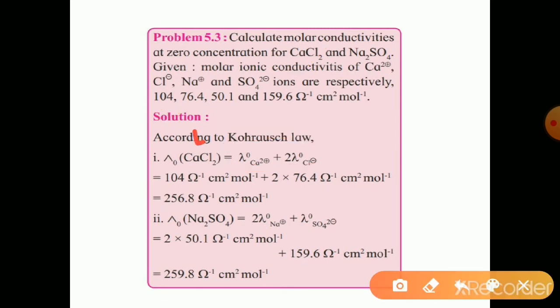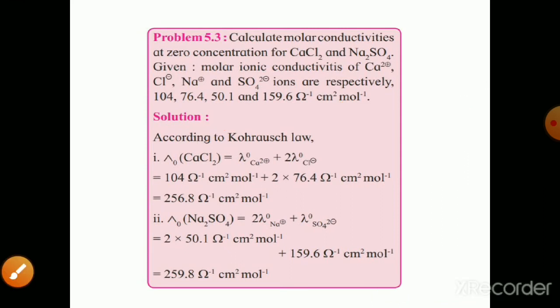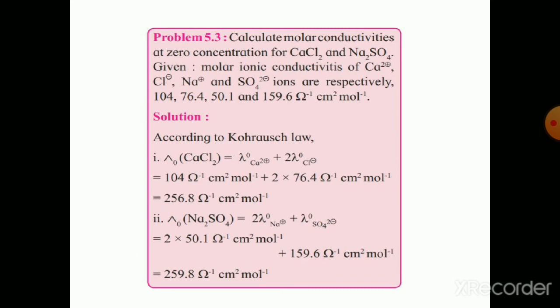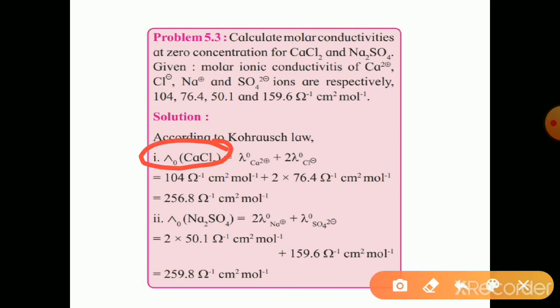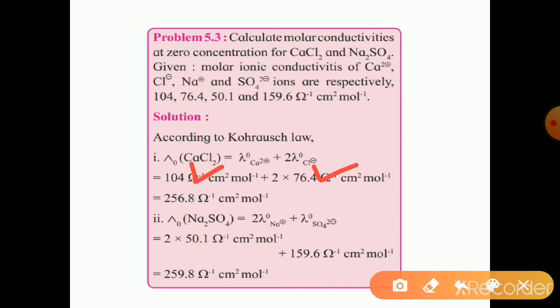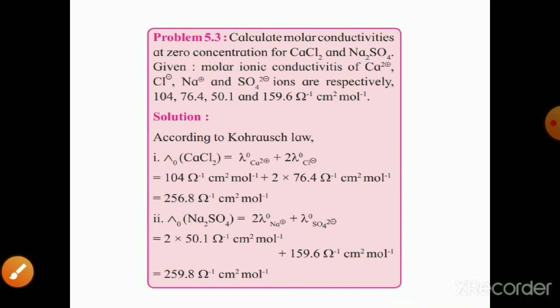To form 1 mole of calcium chloride, we need 1 ion of calcium and 2 ions of chloride. So 1 into lambda naught of calcium ion and 2 into lambda naught of chloride ions are summed up so that we get lambda naught of calcium chloride. This is the Kohlrausch's law.